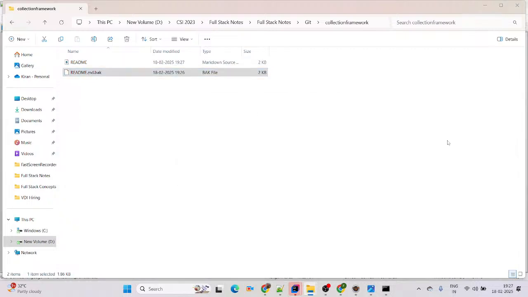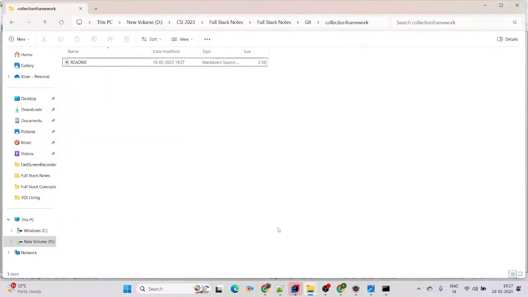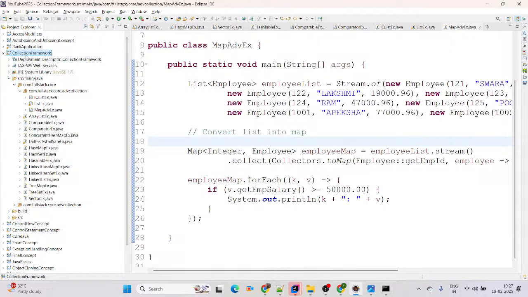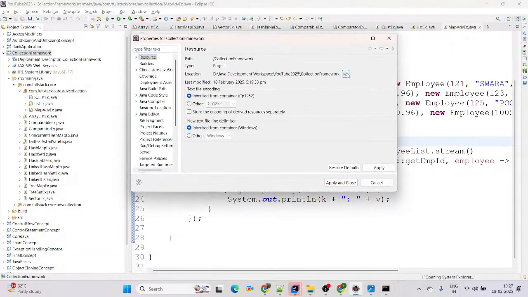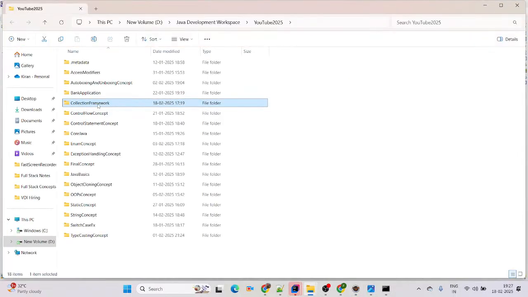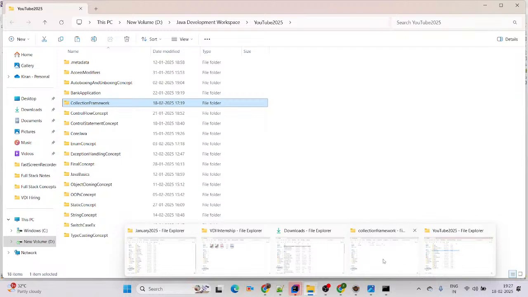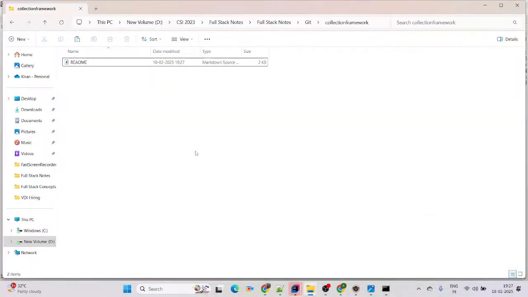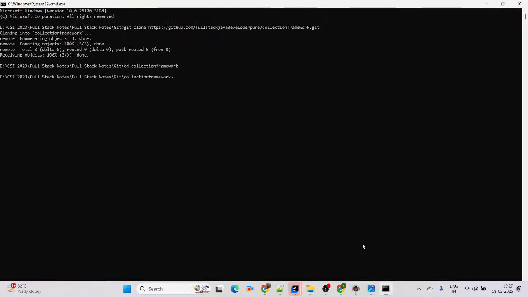Yeah, the backup file I will get from here, and in it we are going to add our code base as well. For the code base, simply go to the properties, we have our workspace available there, right? Then copy this entire workspace, like collection framework. We are going to copy it, come here and paste it here. Now the next step, we need to commit the code base.